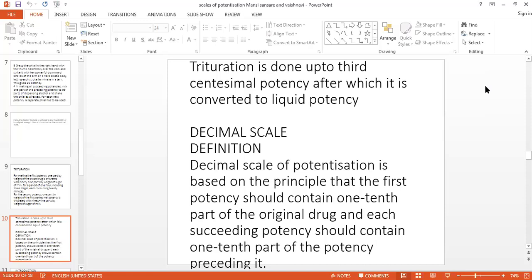Decimal scale of potentization is based on the principle that the first potency should contain 1/10th part of the original drug and each succeeding potency should contain 1/10th part of the potency preceding one. As we have seen in the centesimal scale, it is 1/100. In the decimal scale, it is 1/10. Centi means 100 and deci means 10. In this way, you have to remember it.